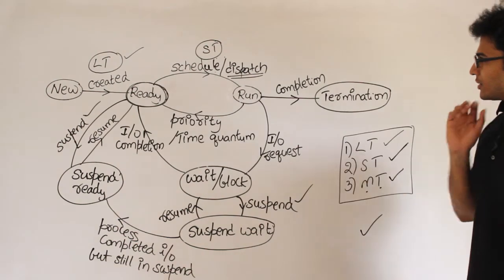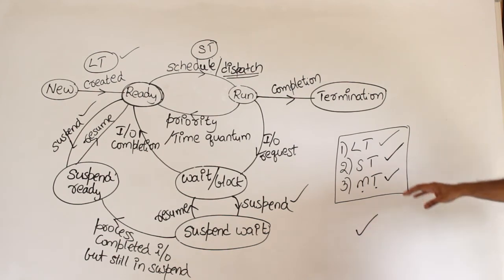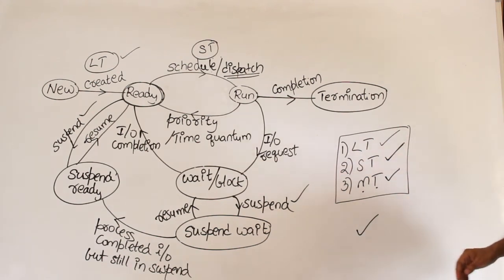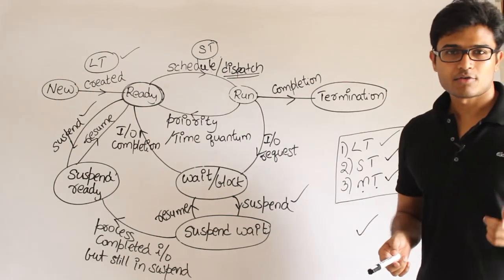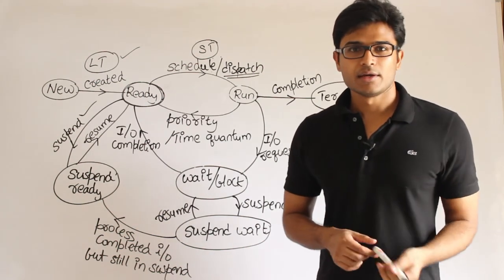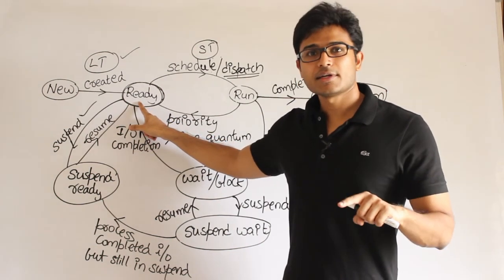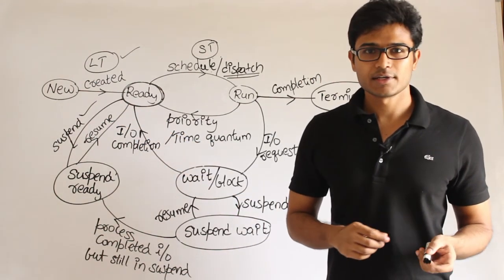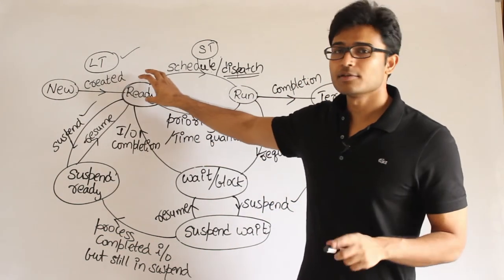Now we are talking about these schedulers. There are three types of schedulers: long term, short term and medium term. So we can call it the mid-term scheduler, short term and long term. The long-term decision is when to create a process, as I said. This is also called the degree of multi-programming. Degree of multi-programming is the number of processes that can be present in the ready state at maximum. So if you say the degree of multi-programming is 100, it means you will have at any time at most 100 processes ready to run in your ready queue.